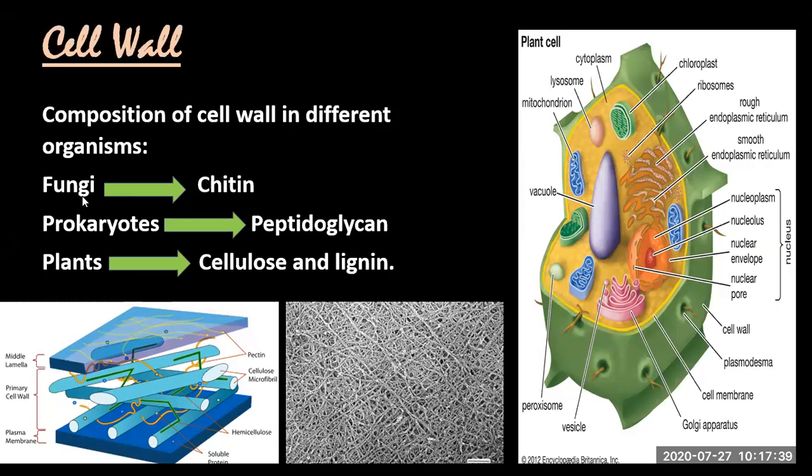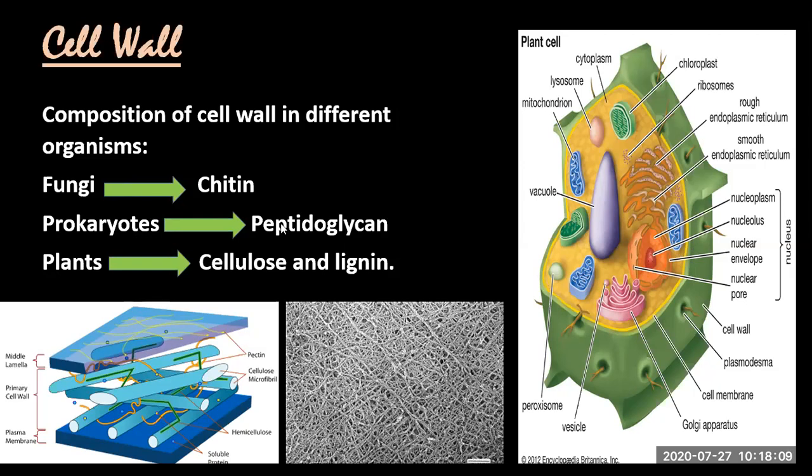In fungi, the cell wall is made up of chitin, while in prokaryotes, जो कि bacteria-like organisms होते हैं, मैं आपको clarify करूँगी. These bacteria-like organisms don't have a proper nucleus. इस तरह से nucleus नहीं होता. The prokaryote cell wall is made up of peptidoglycan, which is a polymer made up of amino acids and simple sugars.